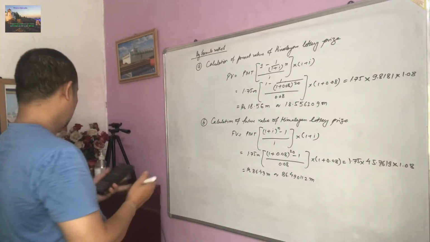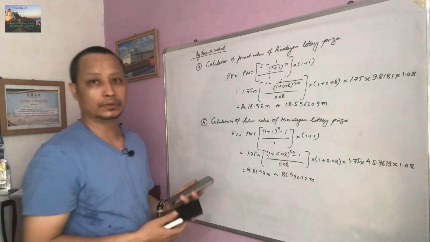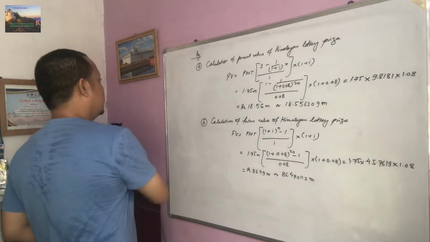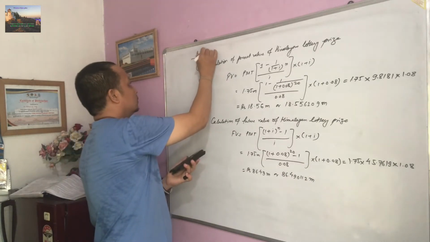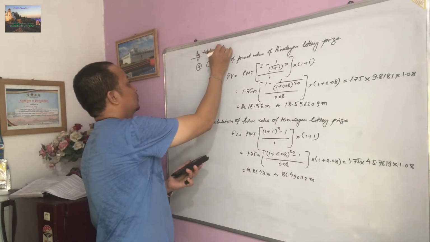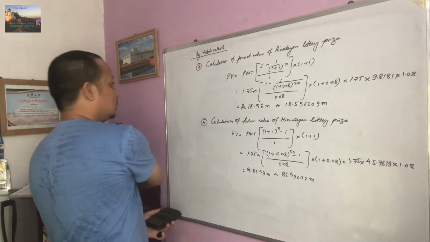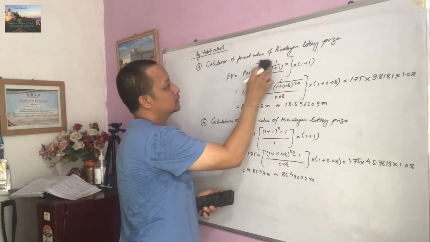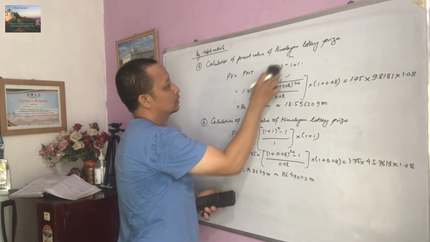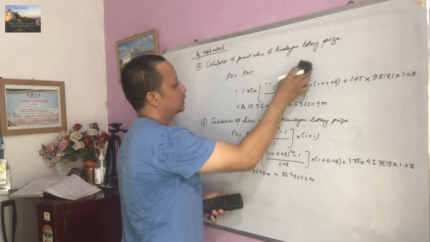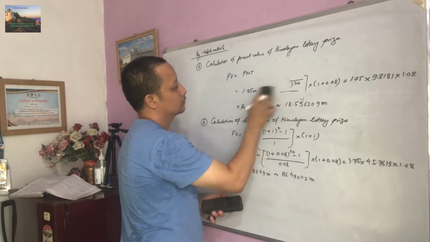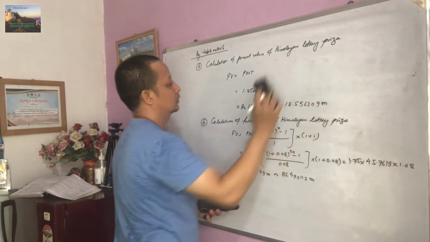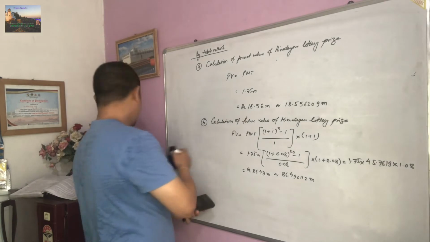Now let's see by table method. Let's see how to do the same question by table method. In table method, you have to see the financial table. So here, in place of this formula, we can use the table. Okay, exactly the same type of answers.